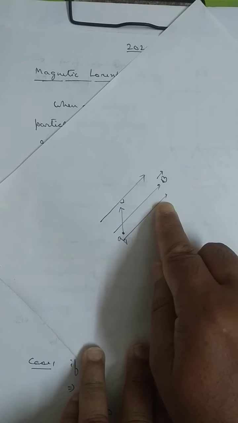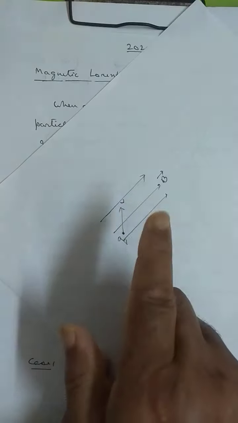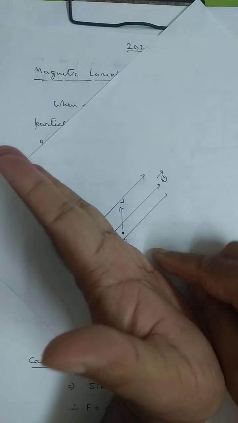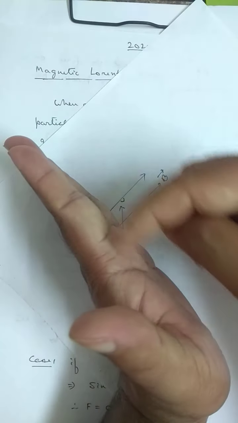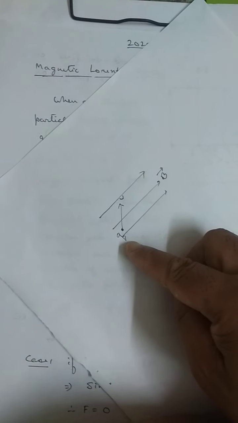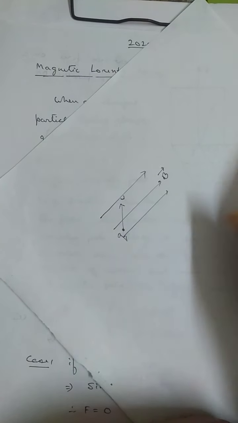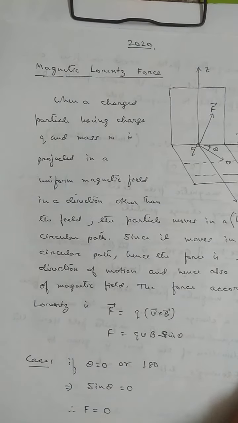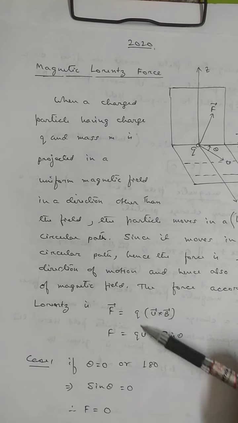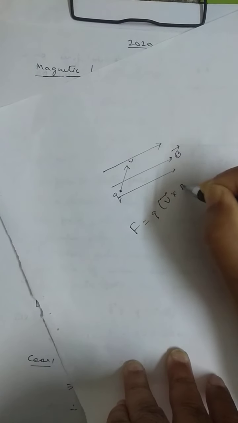But what is the plane of the circle? The plane of the circle is like this. On this plane, the charged particle is moving. Since the charged particle moves in a circular path, it must experience a force. And that force, according to Lorentz, is given by F equals q v cross B. This force F is equal to q v cross B.